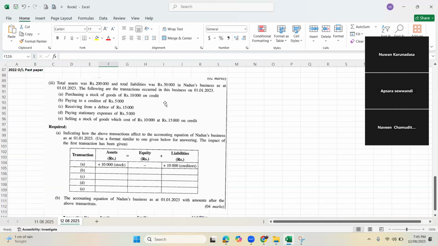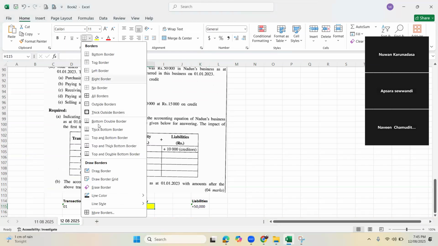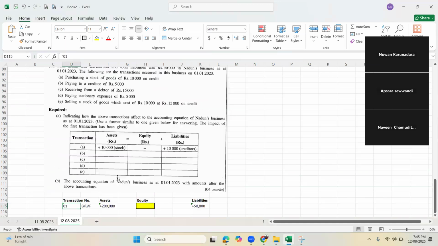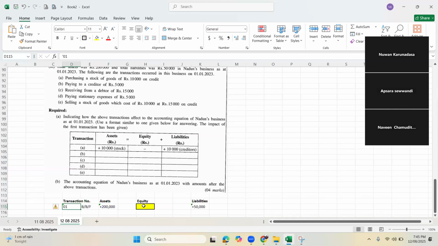And liabilities of 50,000 are here. Plus here you're having a liability of 50,000. But here the equity value is missing. They haven't given you the opening equity.